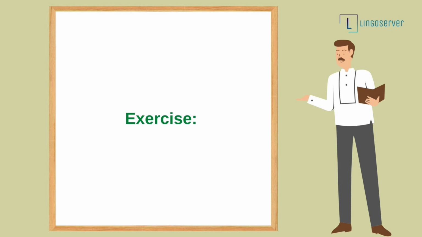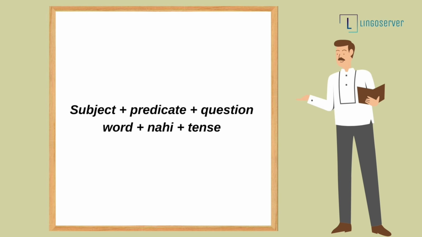And now the exercise time. We have learned many different things till now. And now it's time to do the exercise. So get ready and use the following sentences in Urdu according to the given structure. We have two structures in this exercise. The first one is subject plus predicate plus question word plus nahi and then tense.